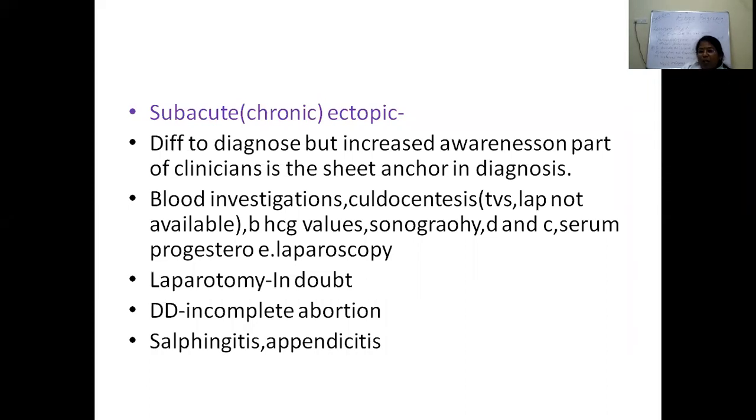So what investigations do we usually do? Ectopic pregnancies are usually diagnosed when the patient is investigated for chronic abdominal pain or chronic pelvic pain, mostly by TVS ultrasound, and sometimes by laparoscopy when there is a doubt. Nowadays there is no laparotomy; we usually go for laparoscopy. The differential diagnoses can be incomplete abortion, salpingitis, and subacute appendicitis.